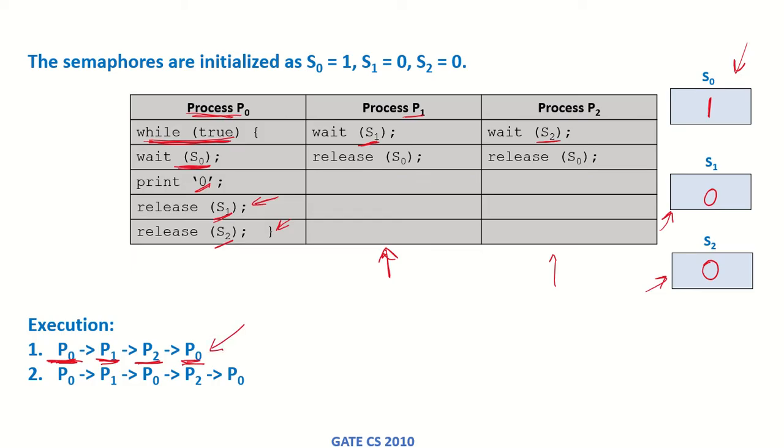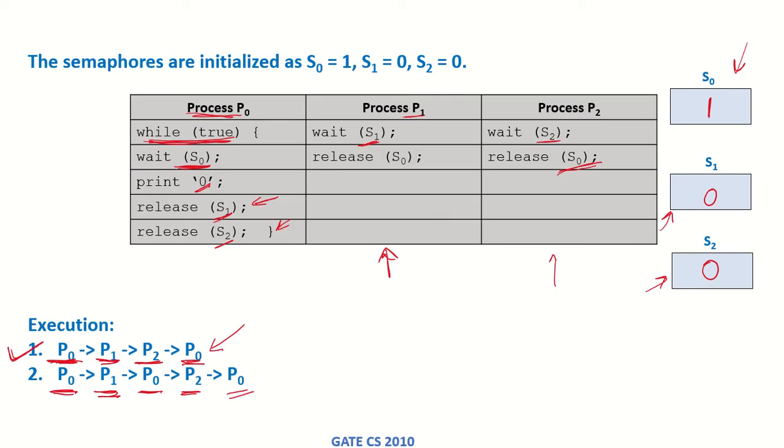Another way of execution is that first P0 runs, then P1 runs, and because P1 has released S0, P0 runs again. Now it releases S2, so P2 can run, and then because P2 has released S0, again P0 can run. So let's say if this happens, what will happen?